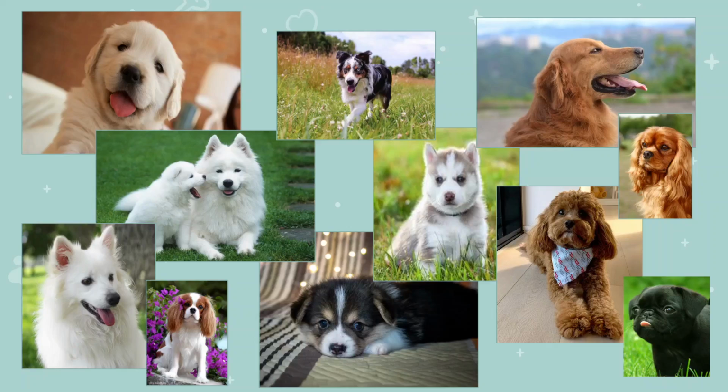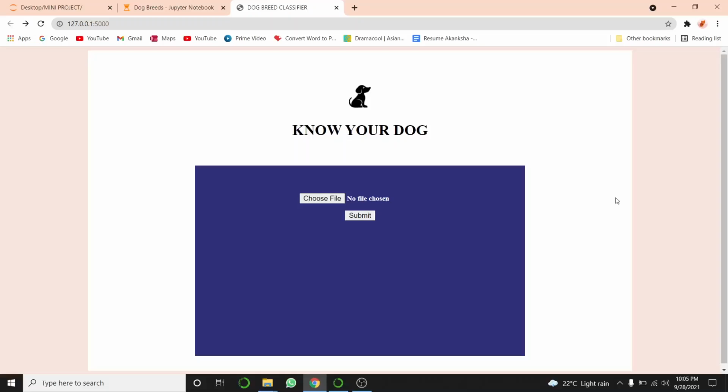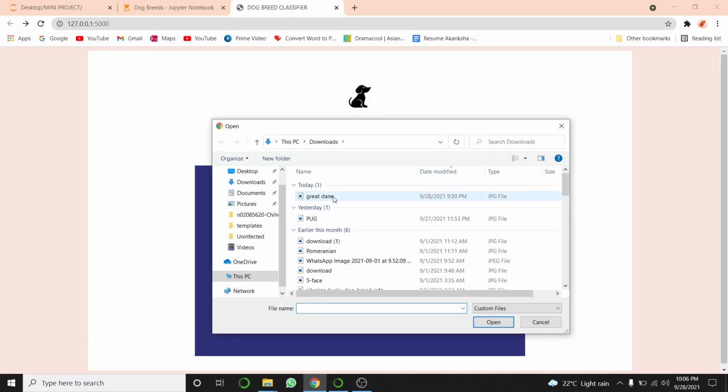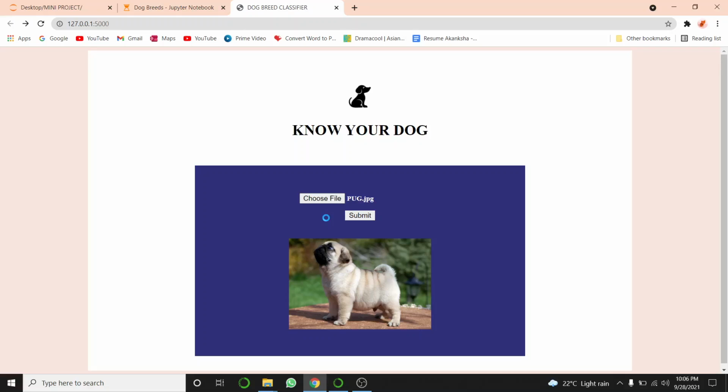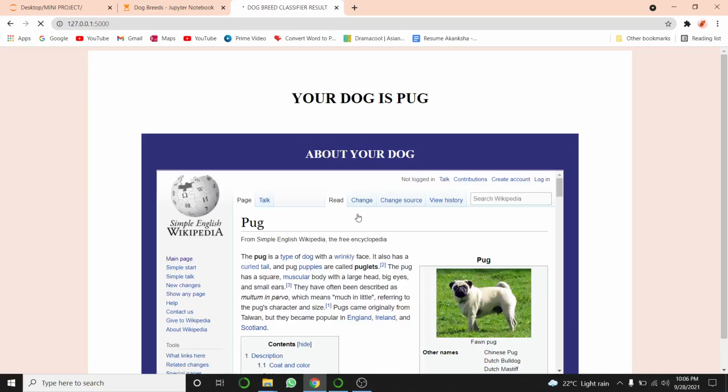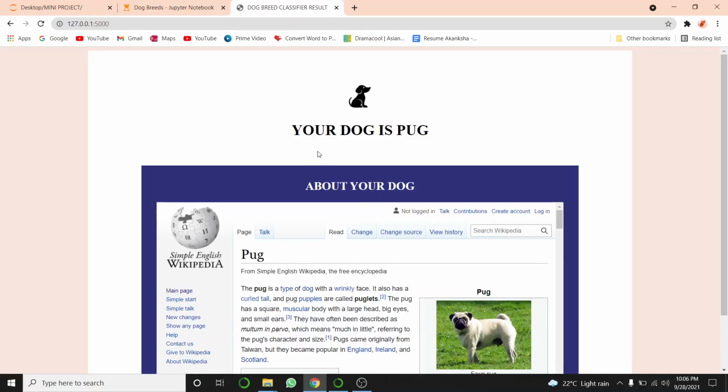Let me start with a demo first. So this is how my front end looks like. Now I'm going to click on choose file. I've already downloaded an image of a pug. I will select it, and now I will click on submit. It will show me the result that your dog is pug, and a little description of it from Wikipedia.